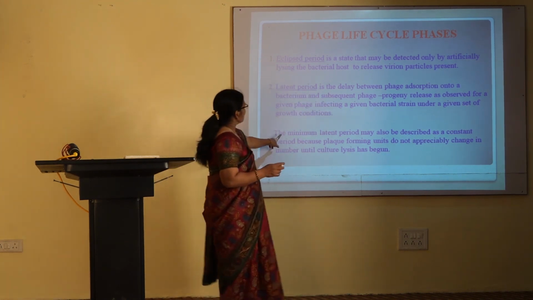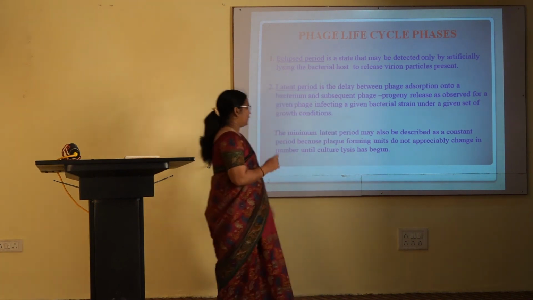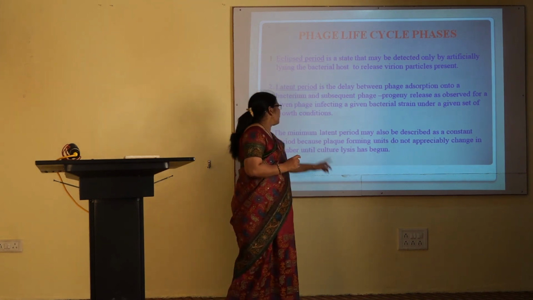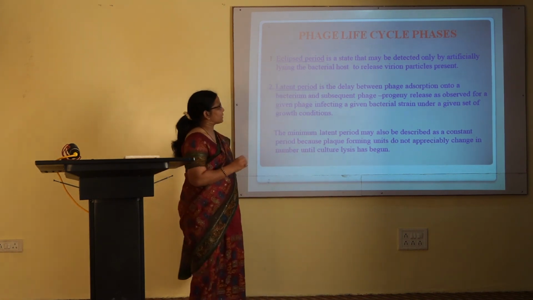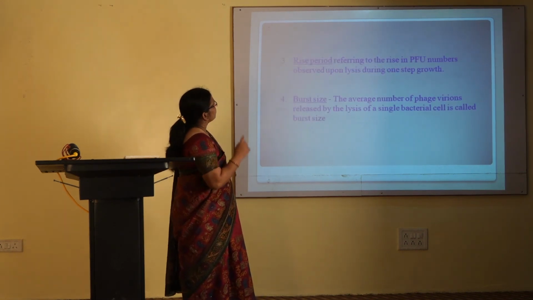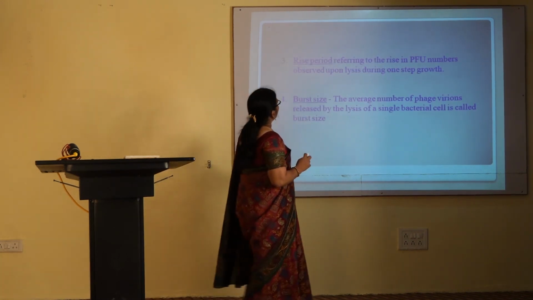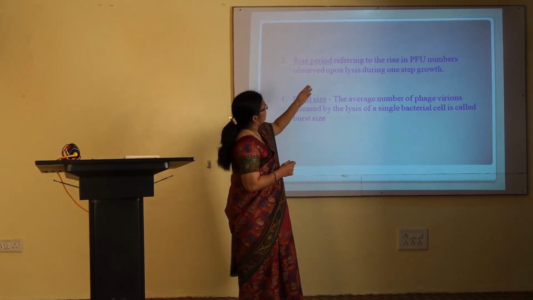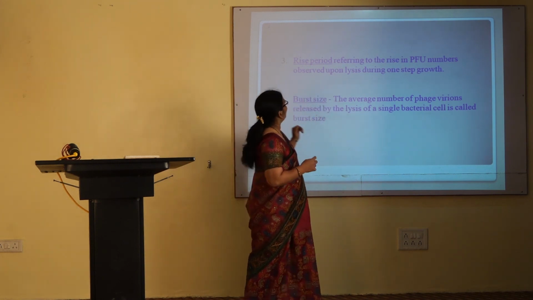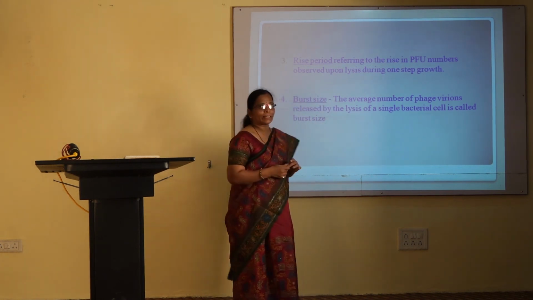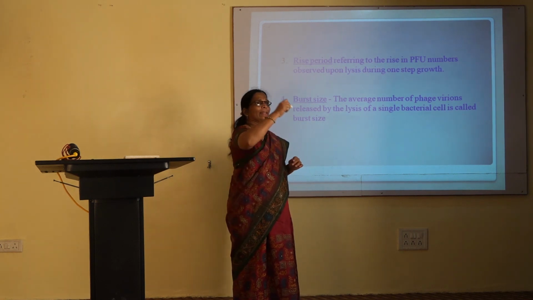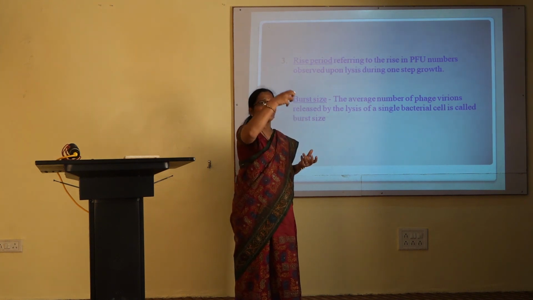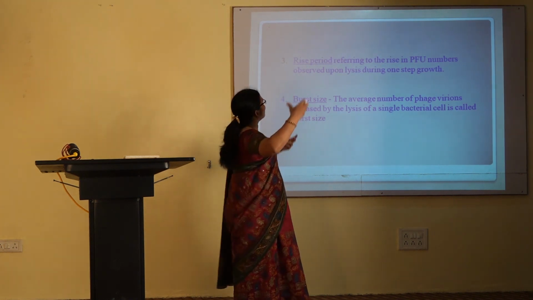Okay. So the minimum latent period will also be described as a constant period because plaque forming units do not appreciably change in number until culture lysis has begun. Next. The third important concept is the rise period. What is rise period? It refers to the rise in plaque forming units observed upon lysis during the one-step growth curve. Bacterial cells get lysed, and after lysis, the number of phage particles will go on increasing. So that is the rise period.